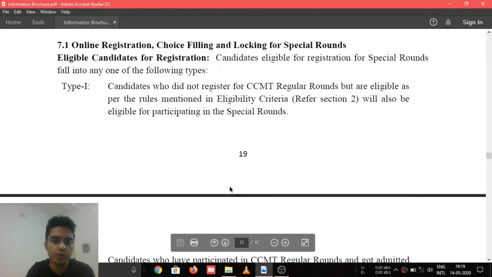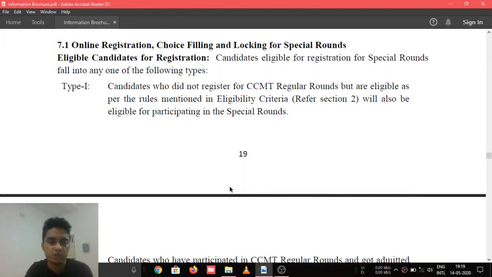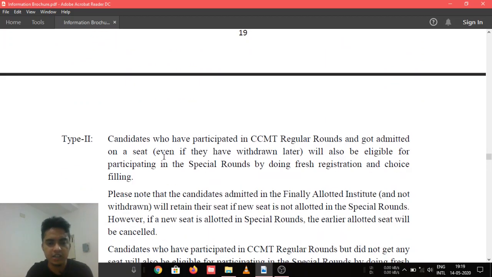So now let me take you to the information brochure on my computer screen and I will show you over there. First take a look at who will be eligible for this special round. The type 1 candidates are those who did not register for CCMT regular rounds. Suppose a candidate has qualified GATE and has the required criteria, that is the required CGPA for different institutes, but did not take part in the CCMT regular rounds, they will be eligible for registering in the special round.